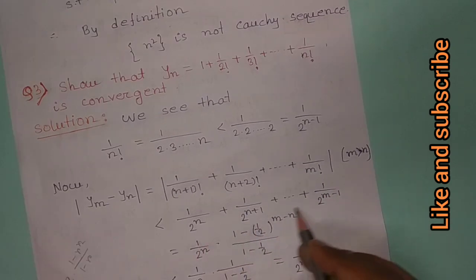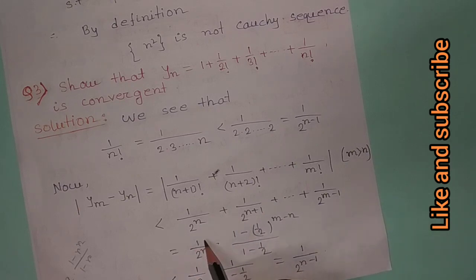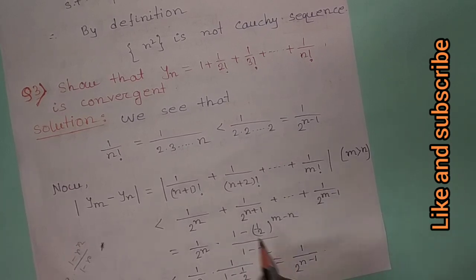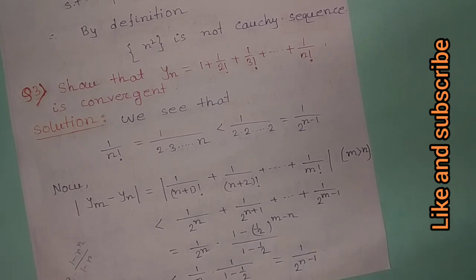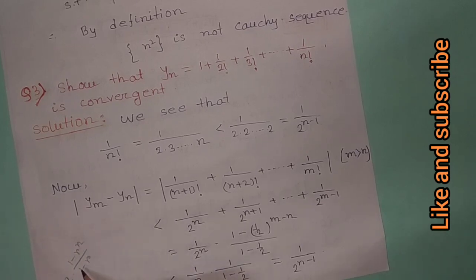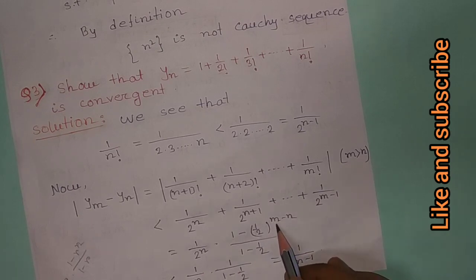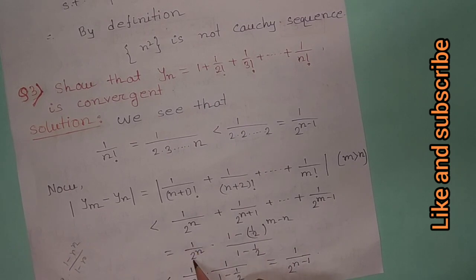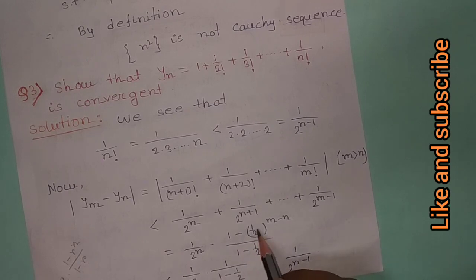Now this is a GP series with common ratio 1 by 2, and we know that the sum of the GP series is given by the formula a into 1 minus r to the power n, where n is the number of terms, divided by 1 minus r. Here the number of terms is m minus n, and the first term is 1 divided by 2 to the power n.